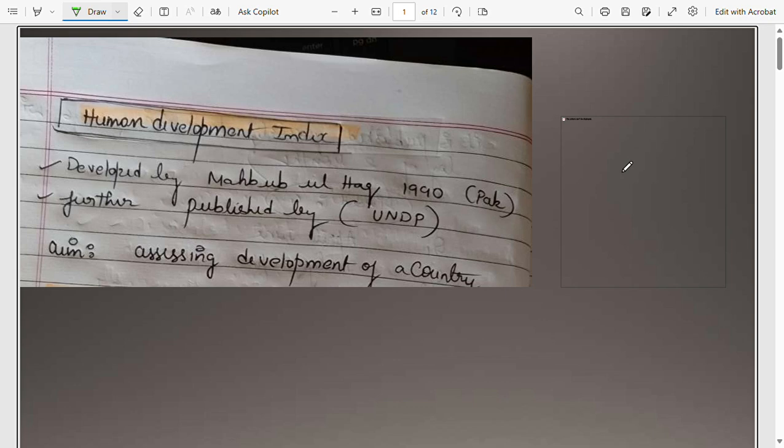So starting with, we have Human Development Index. This Human Development Index was developed by Mahbub ul Haq, the economist from Pakistan. And further, this was published by the UNDP, the United Nations Development Programme. So, what is the aim of Human Development Index? Its aim is to assure development of a country, right? It's so simple.